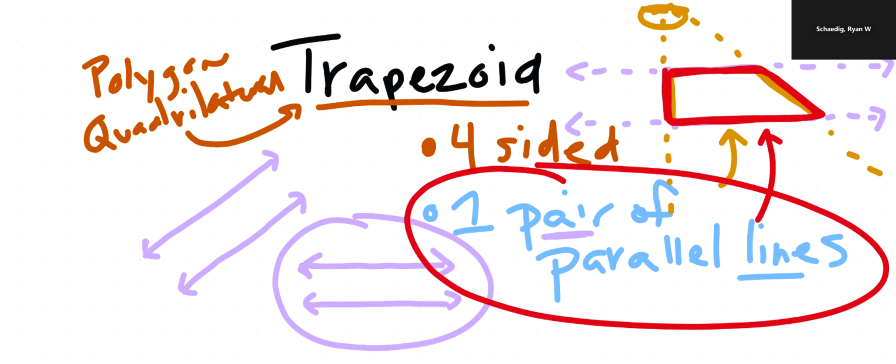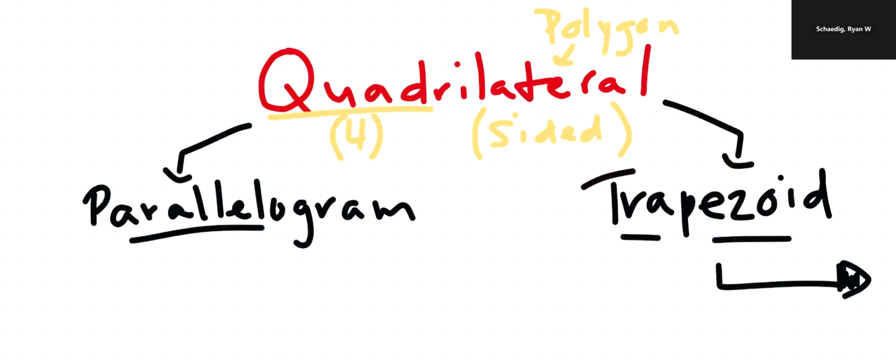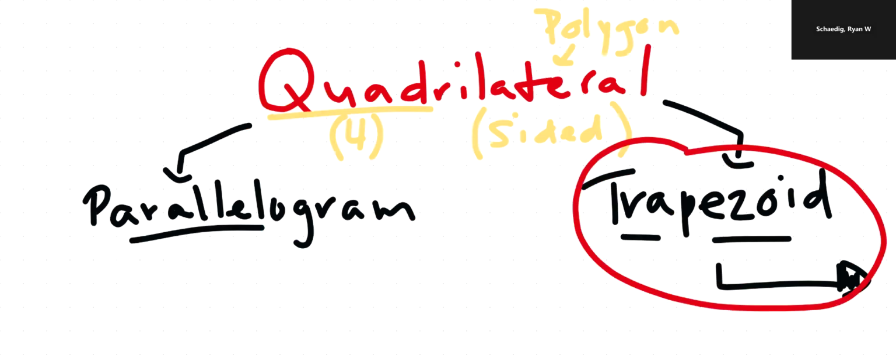I said earlier that quadrilaterals get broken into 2 categories. There we go, categories. And trapezoid was the one we just talked about, this one right here. And then there's parallelogram. Now, parallelograms actually have way more to them. So that's why I started with the trapezoid, because there's actually more, so we have more to do. So let's now talk about the parallelogram. Woo! Okay, so much. I love it. This is content. This whole unit is just vocab word after vocab word. So get ready to write things down.